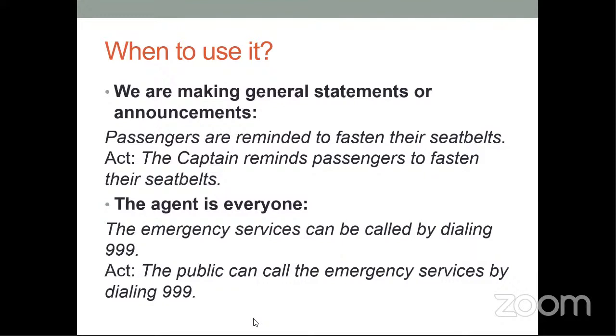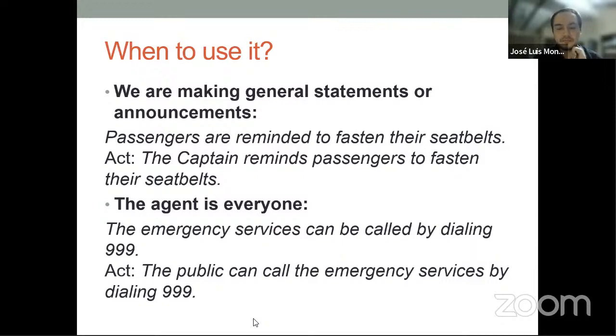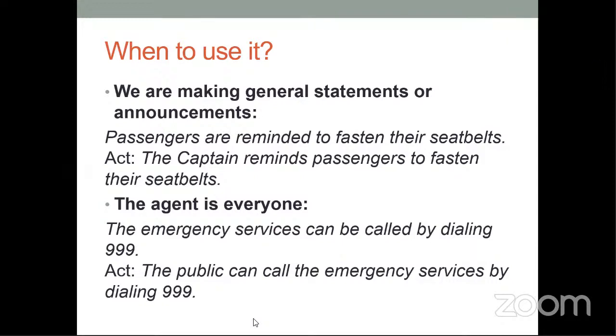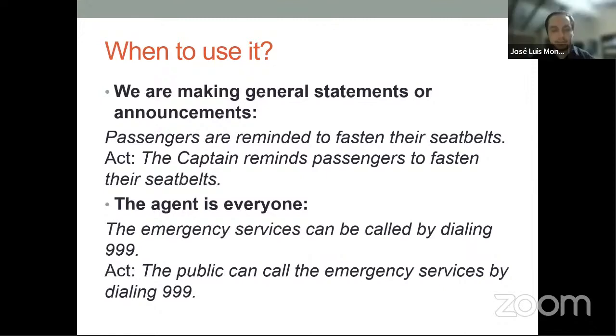Active: The captain reminds passengers to fasten their seatbelts. The agent is everyone. The emergency services can be called by dialing 999. Active: The public can call the emergency services by dialing 999. Thank you very much, Fabiana.